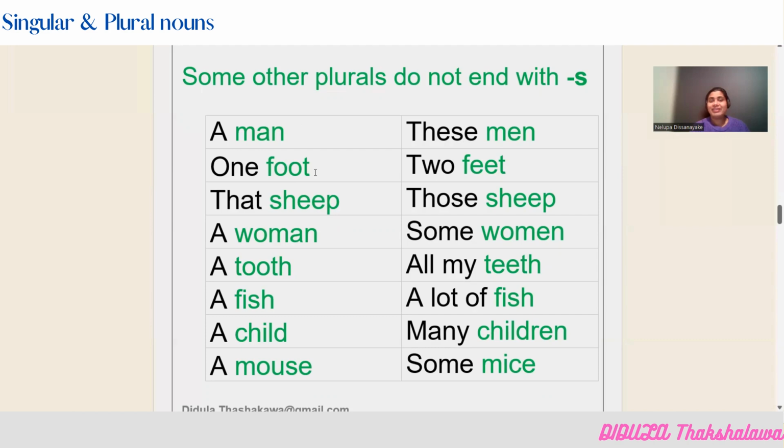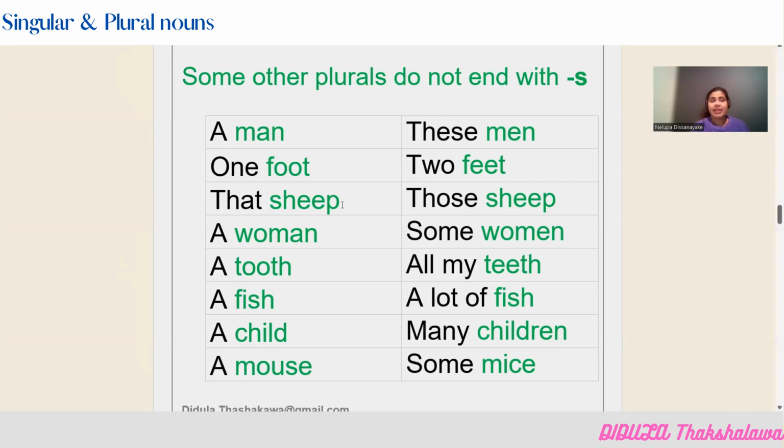1 foot, 2 feet. So now here you can see the two letters in the middle here. The two letters O, double O has been changed to double E. Foot, feet. That sheep, those sheep. Here actually you can identify this as a plural just because of this word here, which is in front of the sheep, those. When you want to say something in plural, you have to say those. Otherwise you can say these. That, those kind of words normally we are using along with the singular nouns.